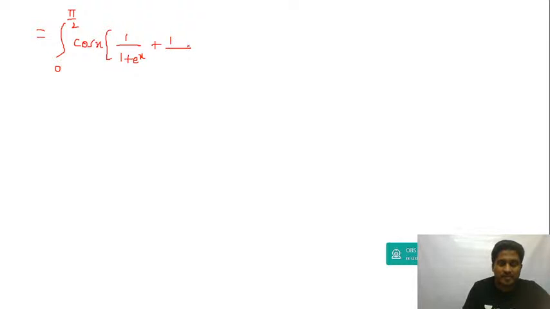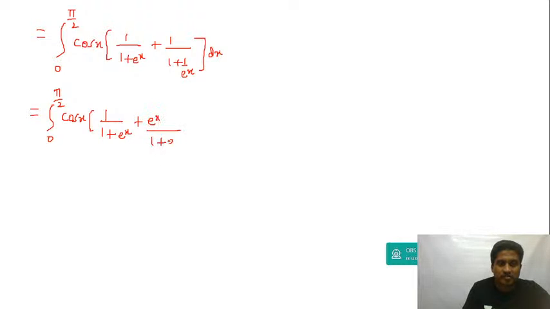Let me take this in the next step. This is equal to the integral 0 to pi by 2, and then this is equal to cos x, and then 1 divided by 1 plus e to the power of x plus 1 divided by 1 plus e to the power of minus x, which can be written as e power x upon 1 plus e power x. Cross multiply and shift to numerator. This is the integral 0 to pi by 2 of cos x times 1 divided by 1 plus e to the power of x plus, shifting to numerator, e power x divided by 1 plus e to the power of x dx.